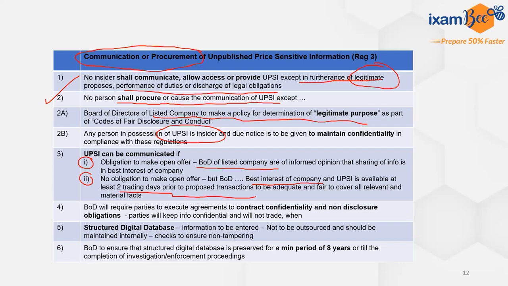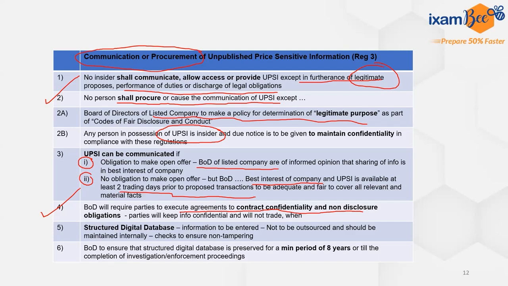At the same time, for whoever comes into contact with that unpublished price sensitive information, the board of directors will require those parties to execute agreements to maintain confidentiality and non-disclosure obligations. Who comes in this category? For example, an auditor, or an analyst trying to understand what will be good for the company, or any other research personnel through whom the company is trying to get information or data on which it can base a decision.